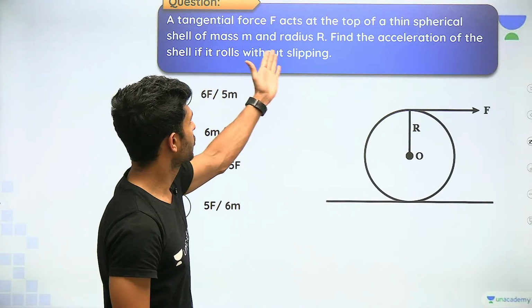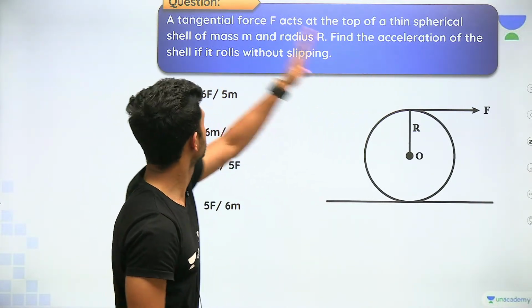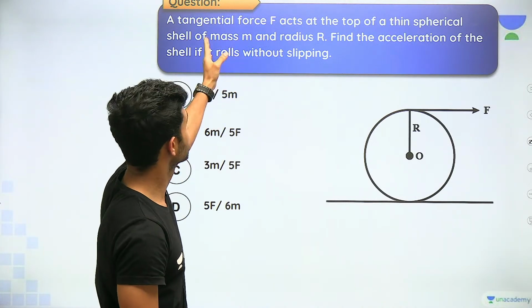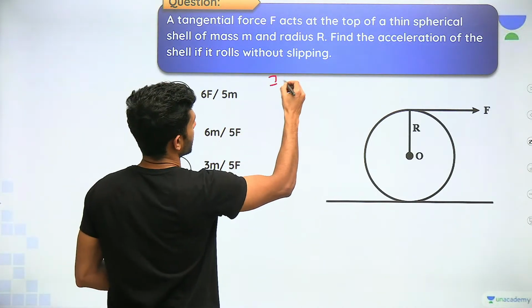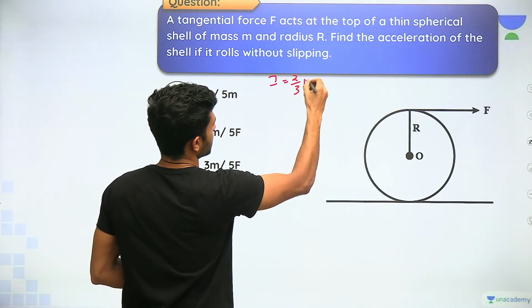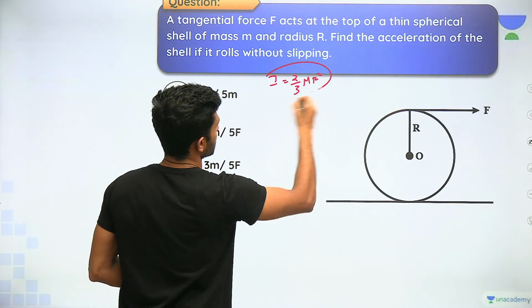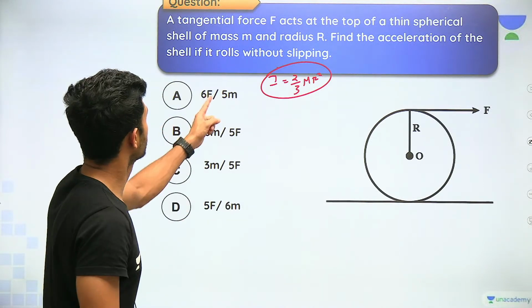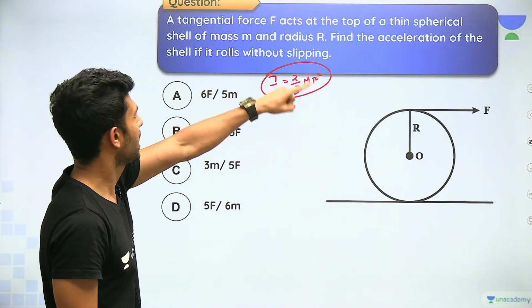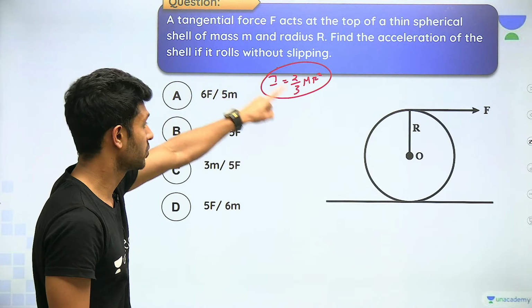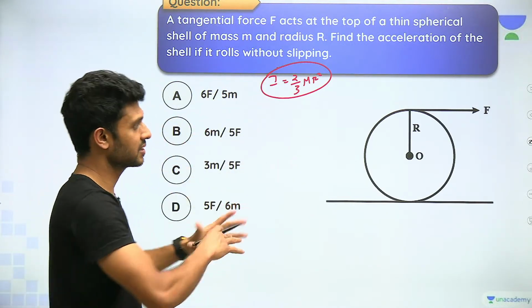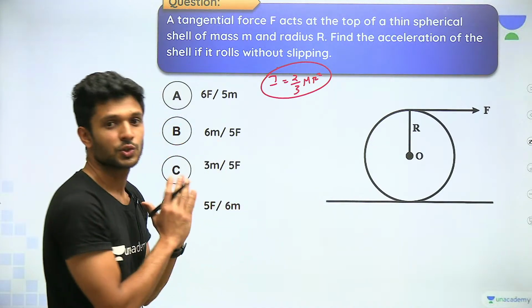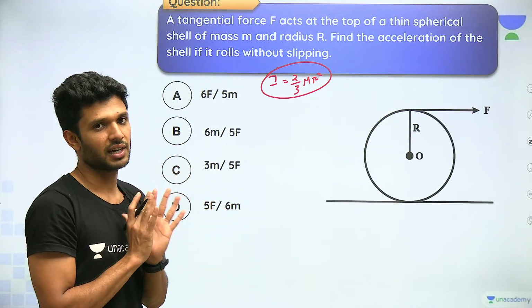A tangential force acts at the top of a thin spherical shell. It is a shell, spherical shell. I'll write now itself the formula for I: 2 by 3 mr square. Hollow sphere, moment of inertia, mass m, radius r. Find the acceleration of the shell if it's rolled without slipping. This is not at all the case of inclined surface. This is a different complete equation. So don't use the formula which we have derived.